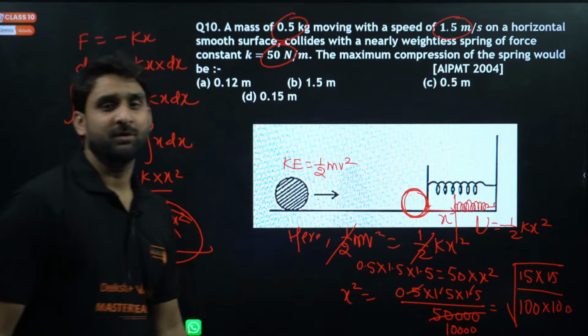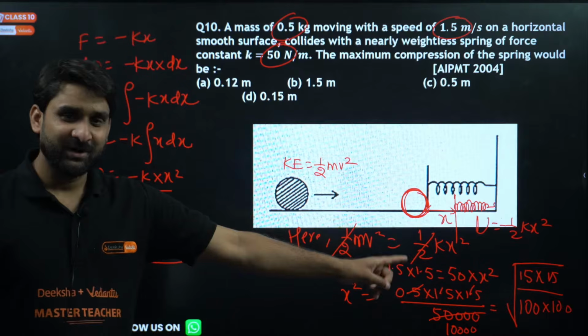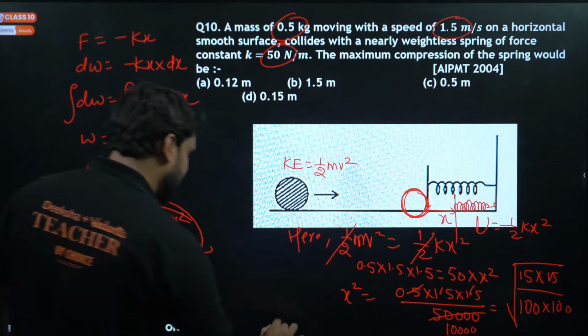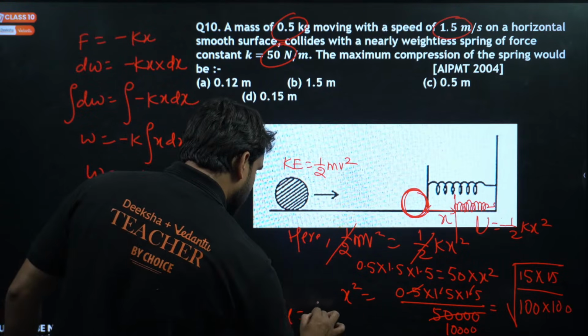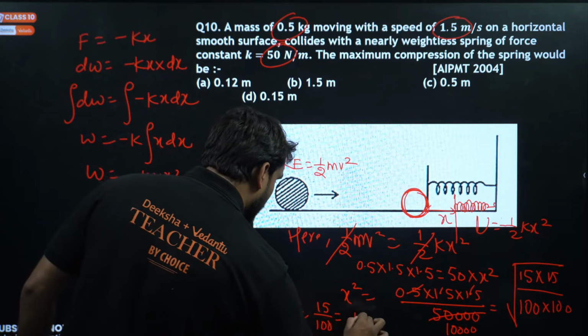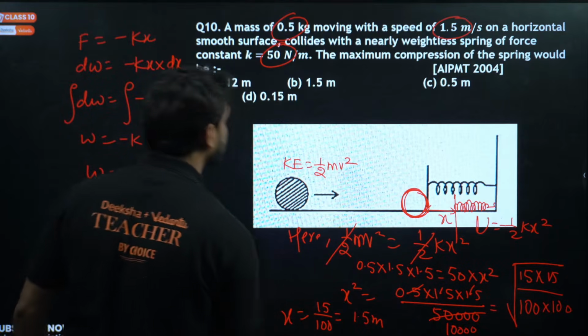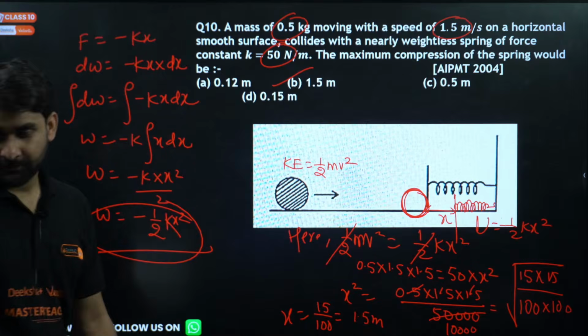Do you know, under root there are pairs of numbers in the numerator and denominator both. So x will be equal to 15 divided by 100. It means that 1.5 is the correct answer. 1.5 meter is the correct answer. Option number B will be correct.